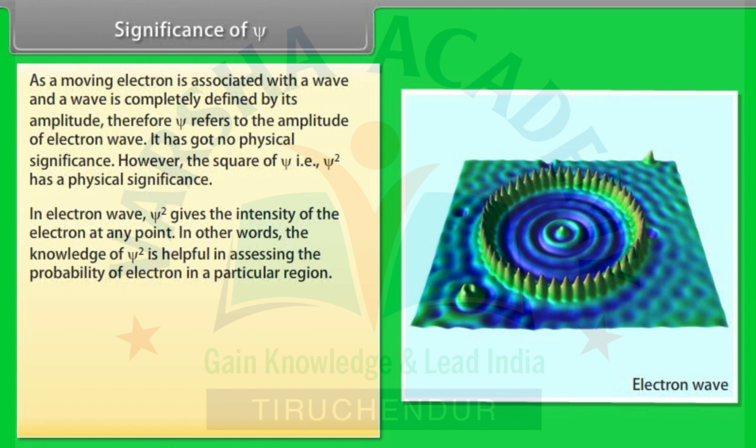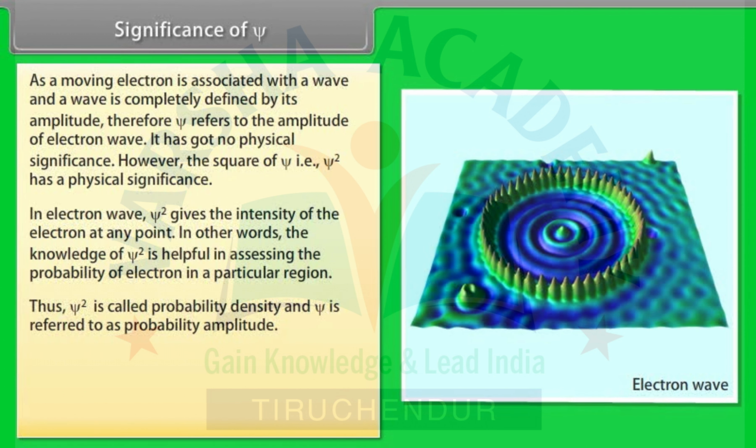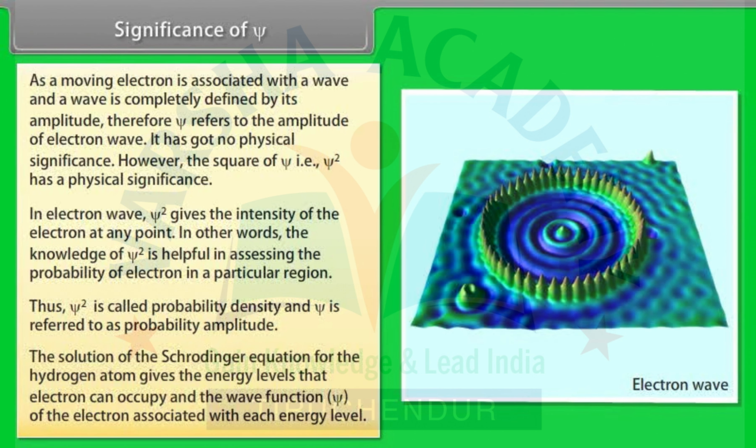In other words, the knowledge of Ψ² is helpful in assessing the probability of finding the electron in a particular region. Thus, Ψ² is called probability density and Ψ is referred to as probability amplitude. The solution of the Schrödinger equation for the hydrogen atom gives the energy levels that the electron can occupy and the wave function of the electron associated with each energy level.